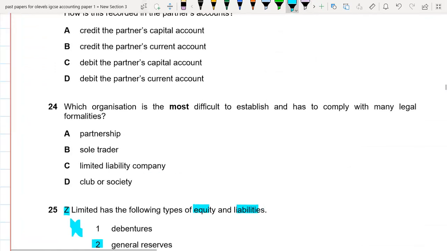So in question number 24, which organization is most difficult to establish and has to comply with many legal formalities? So this is very obvious. Partnership has different liabilities, but not that much. Sole trader doesn't have any kind of legal formalities. But yes, limited liability company will be having a lot of formalities. So yes, C option seems to be the right option. B is wrong and A is wrong.